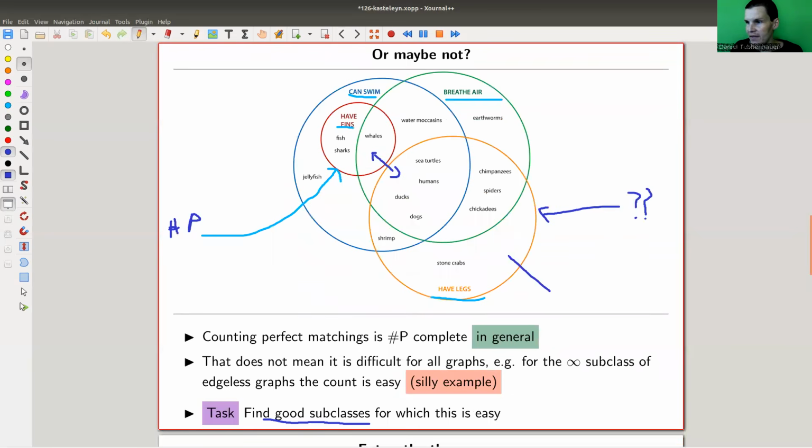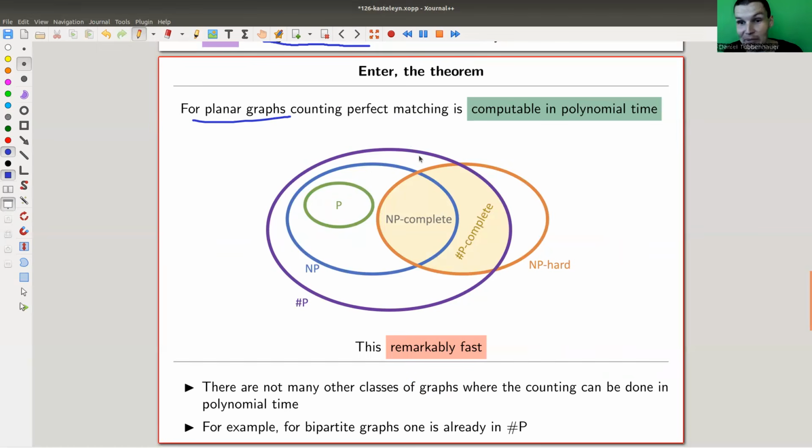So here, if you want, this is now not have legs, but this would be planar graphs, right? So it's kind of the same. Anyway, for planar graphs, counting perfect matchings is actually easy. It's in polynomial time, and you don't need this complex #P-complete, this very difficult complexity class, to do it. It's rather remarkably fast on a very large and very important class of graphs.